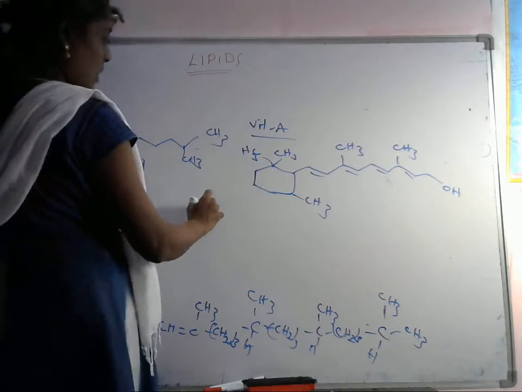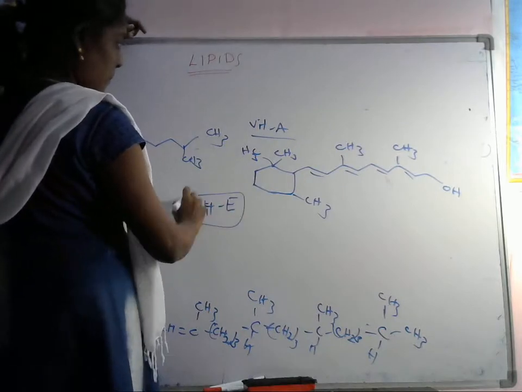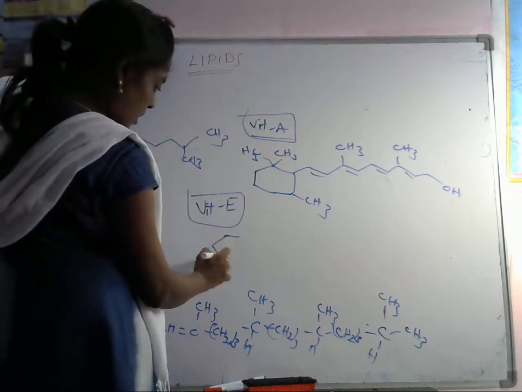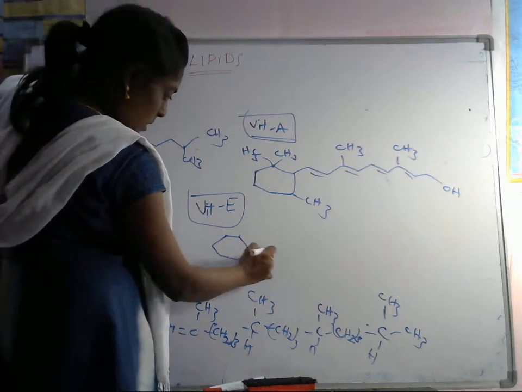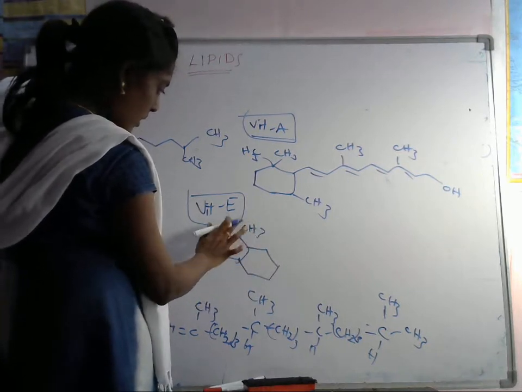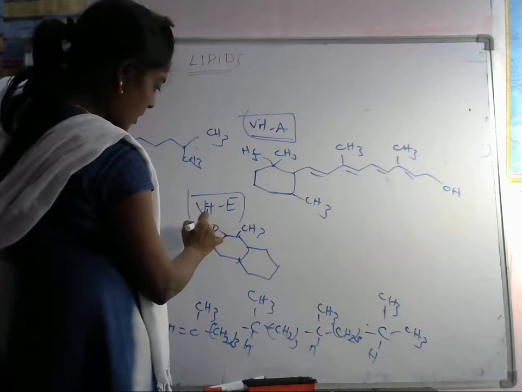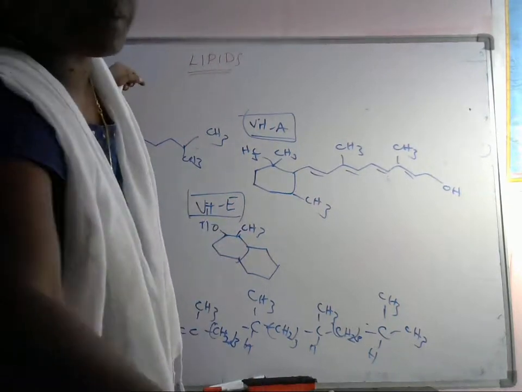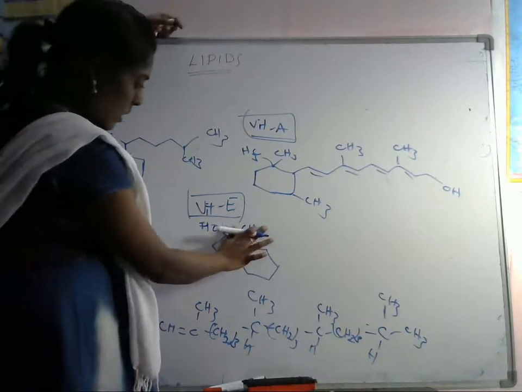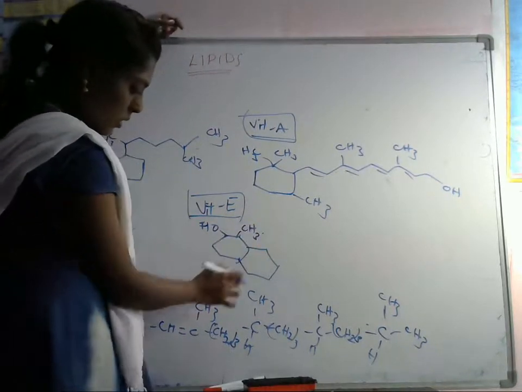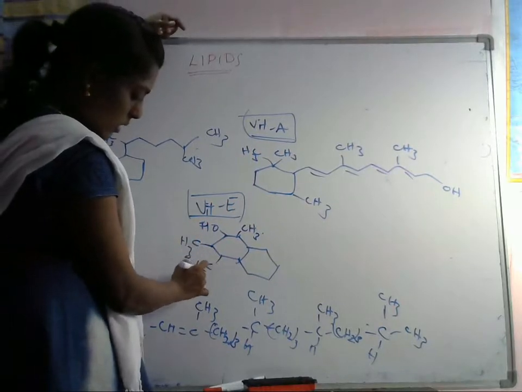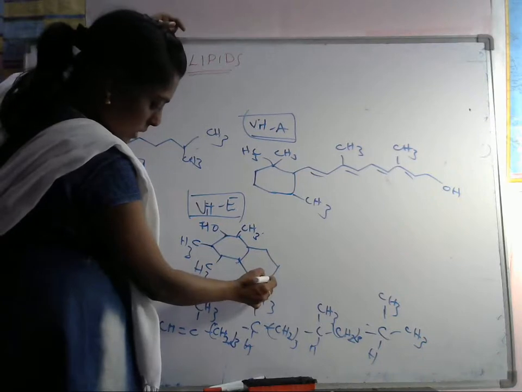Next, vitamin E. Okay, so let's see the structure of this vitamin E. So this is a bicyclic compound. Okay, here CH3 is there, and here an OH group is there. CH3 group is there. Okay. CH3 group is there. Here CH3. Here CH3.